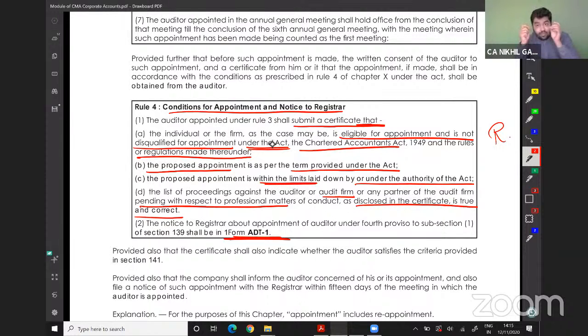See, there is a limit for taking the number of audits for listed companies and so on. So it is within my limit to conduct these audits. And if I have done any default or any mistake or any misconduct, I should disclose this misconduct to the company.